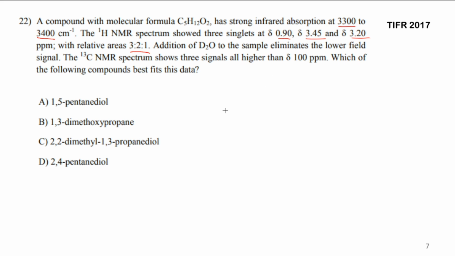The best way to solve these types of questions, whenever the answers are given in the form of IUPAC names, is to make the molecule. So 1,5-pentane diol is going to be made something like this: 1, 2, 3, 4, 5, just make OH here. 1,3-dimethoxypropane will be CH2, CH2, CH2, and 1,3-dimethoxy, so OCH3 this side and OCH3 this side. So this is what it is.